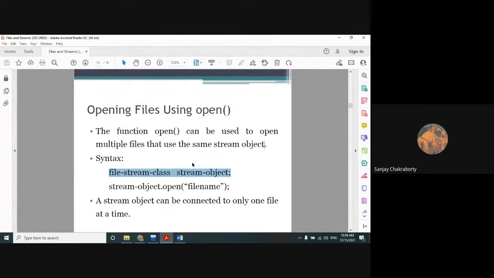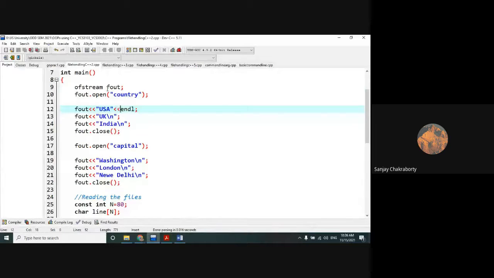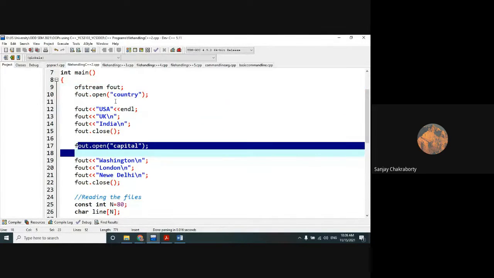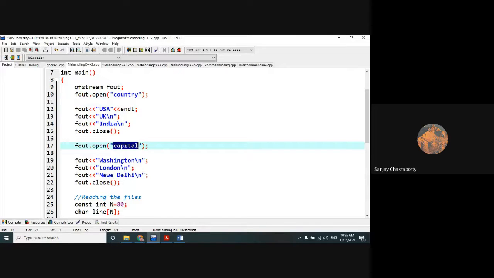The statement is written as: the function open can be used to open multiple files that use the same stream object. This is the punchline: use the same stream object. Here, which one is the stream object? This one, fout. So the open method is using the same stream object for opening multiple files.